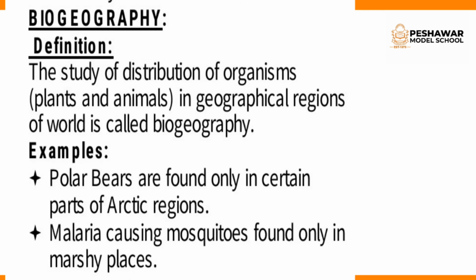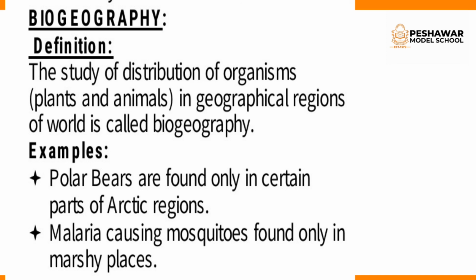Similarly, in biogeography, we study the condition of the earth, which crops can grow best in which areas, which diseases can be there in different regions, and which animals and plants can grow in different geographical regions.